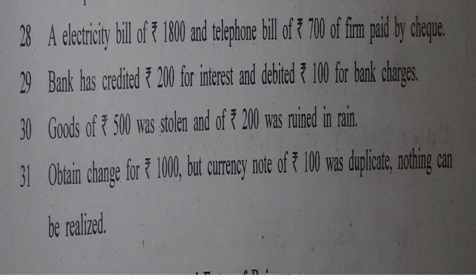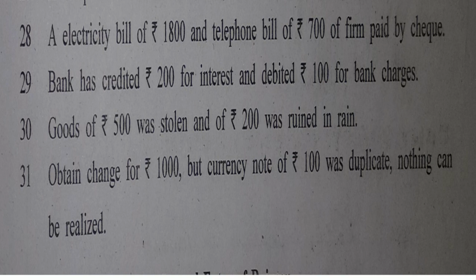Then the last transaction of illustration 12, obtained change for rupees 1000, but currency note of rupees 100 was duplicate. Nothing can be realized. Now this is somewhat different kind of transaction arising up suddenly.